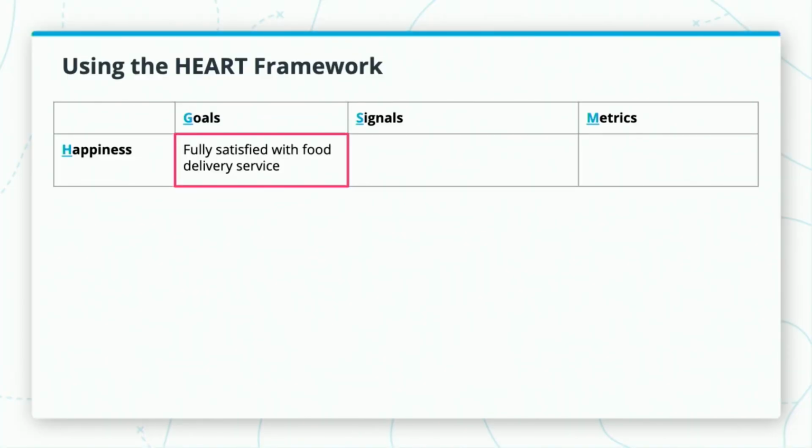As a reminder, happiness deals with how happy the application you've created makes the user. Let's start with our happiness goals for the Udacity food delivery app. Here we want to ask ourselves, what does happiness mean for our users? I feel it's important for users of the app to be fully satisfied with the delivery service. Next, what signals, or where would we find the data about the satisfaction of users with the food delivery service app? Well, we could find the ratings on the App Store or using the in-app surveys.